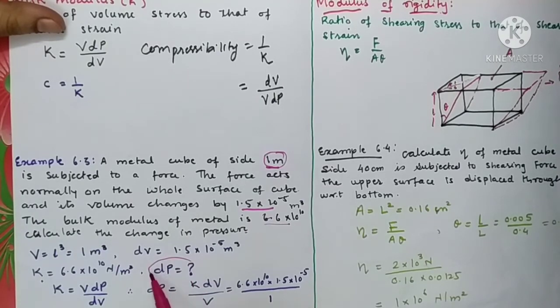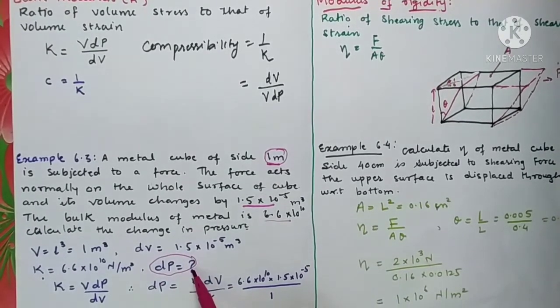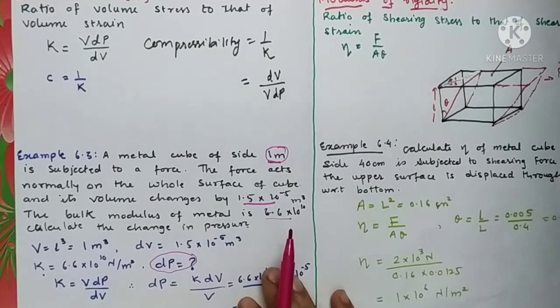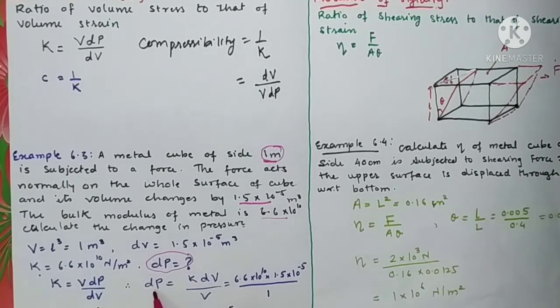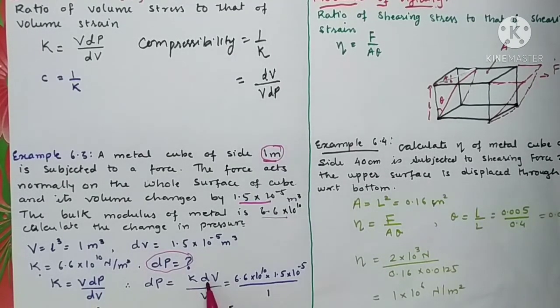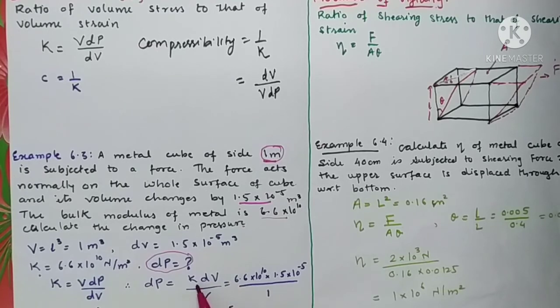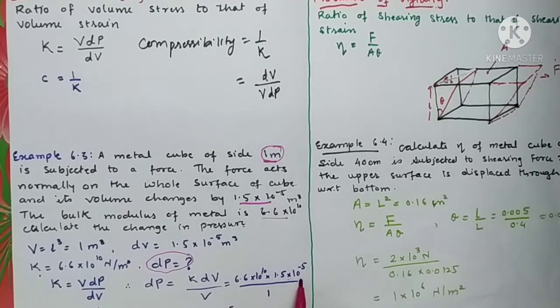Now we have to find the change in pressure dP. As we all know, bulk modulus has the formula K is equal to V dP upon dV. Then dP is equal to K into dV upon V. Here we just have to substitute the values. K is 6.6 into 10 raised to 10, dV is 1.5 into 10 raised to minus 5, and V is 1.